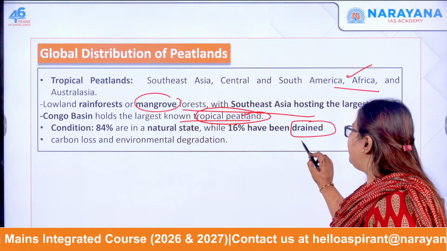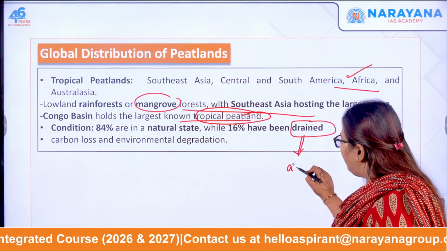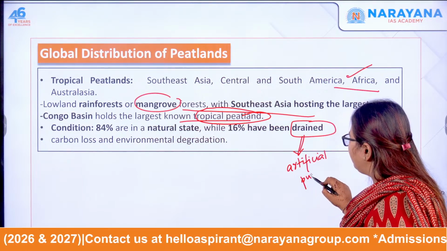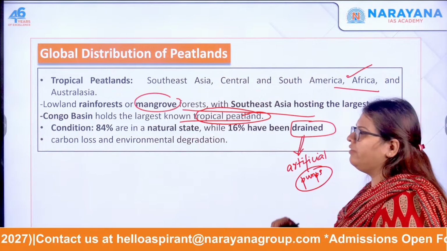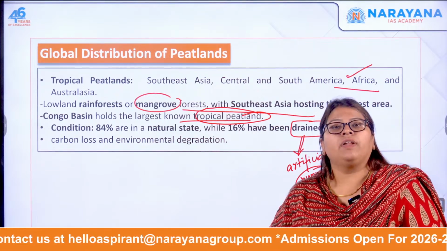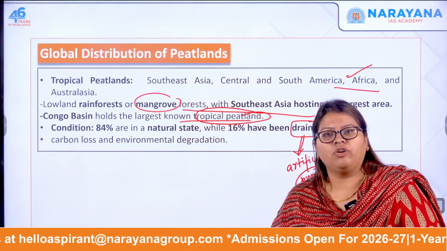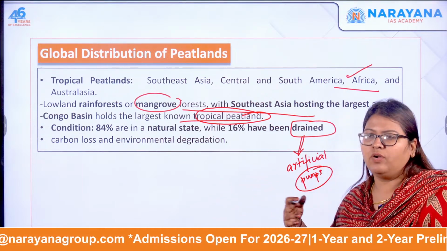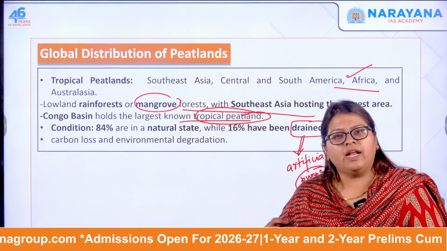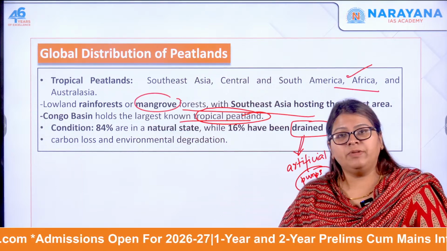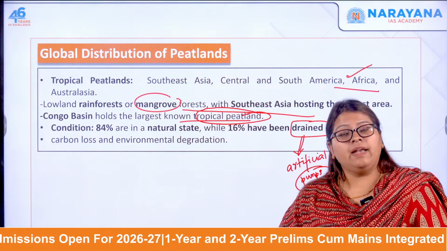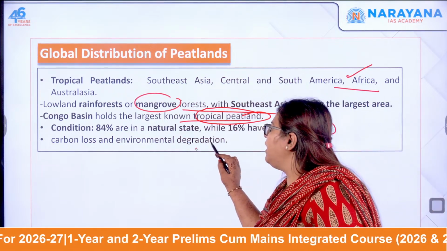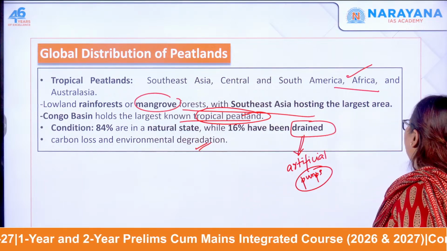What do you mean by drained peatlands? Here, artificial means such as pumps or canals are used to drain out the water for other activities such as agriculture, infrastructure or any other kind of economic activities. That is called drained peatlands. But once you drain it, what happens? It's going to give out a lot of carbon, and that is where climate change is also going to be affected, and there is biodiversity loss too. So carbon loss and environmental degradation will be there.